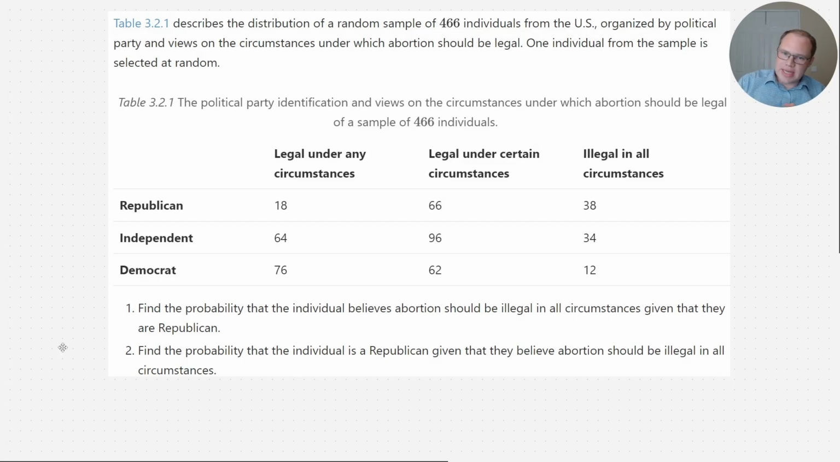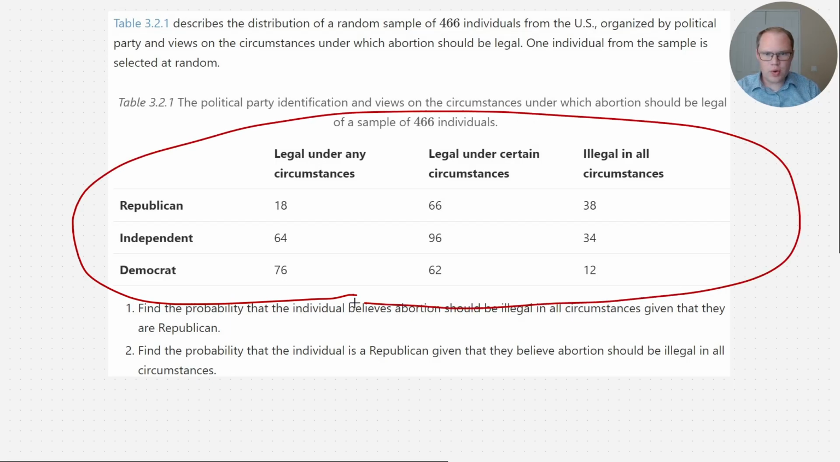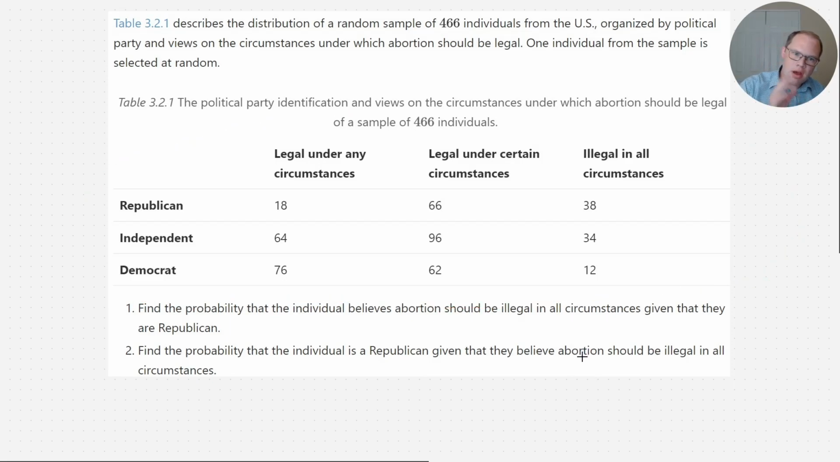So let's take a look at an example. This table here describes the distribution of a random sample of 466 individuals from the US, organized by political party, and views on the circumstances under which abortion should be legal. One individual from the sample is selected at random. And we want to do two things with this data.